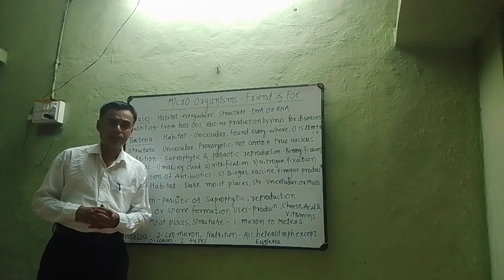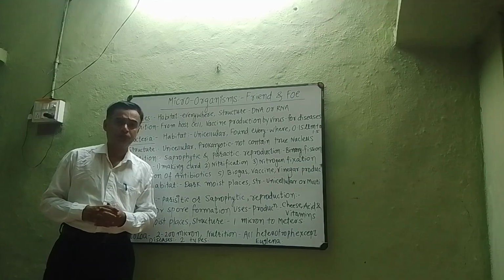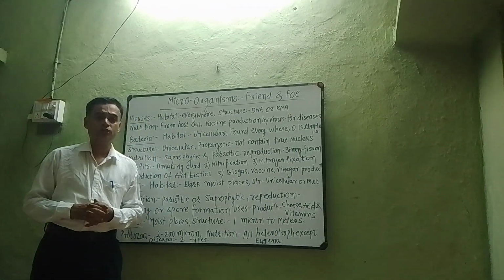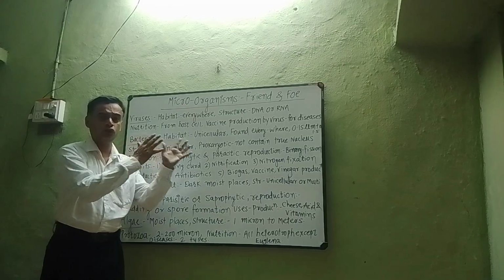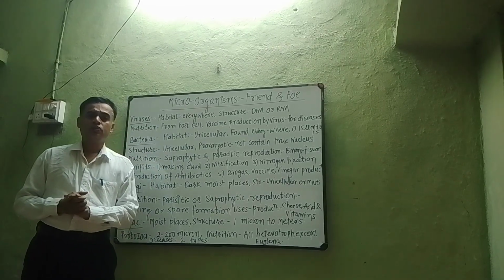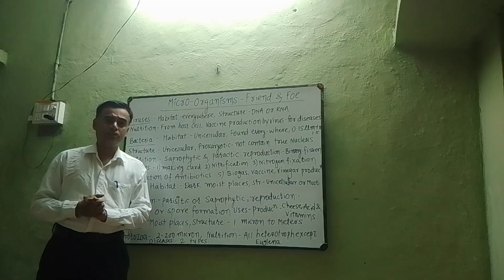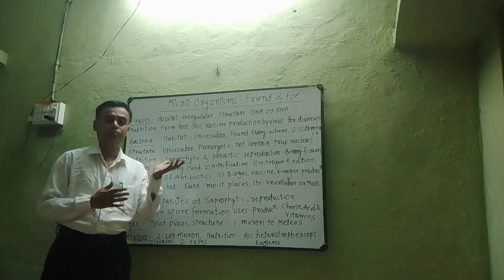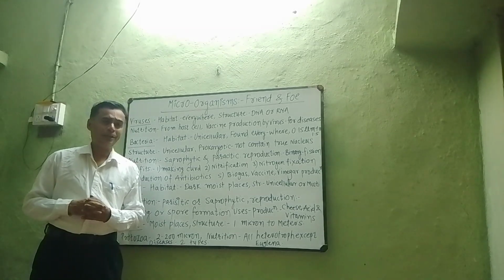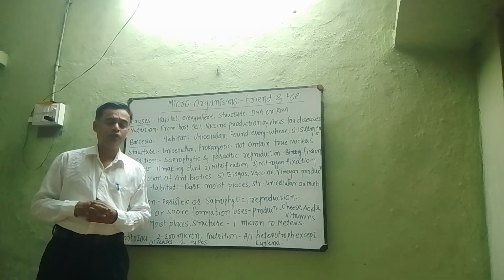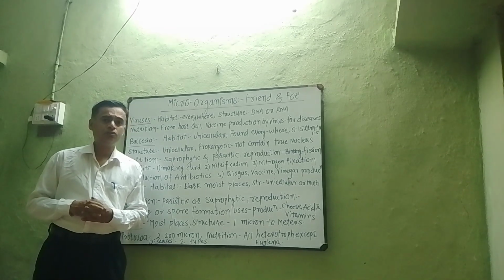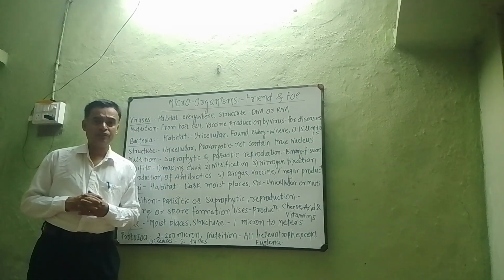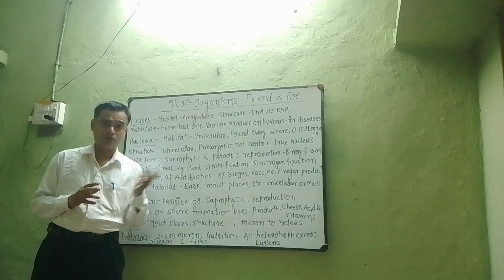These microorganisms may be useful for human beings. These microorganisms may be harmful to human beings. Now, what is the use of microorganisms? You are all eating curd. Curd is a product which is obtained with the help of microorganisms. Now, wine is also prepared with the help of the fermentation process. Now, there are some uses of microorganisms. There are some harmful effects of microorganisms.